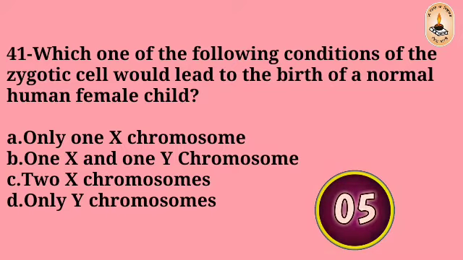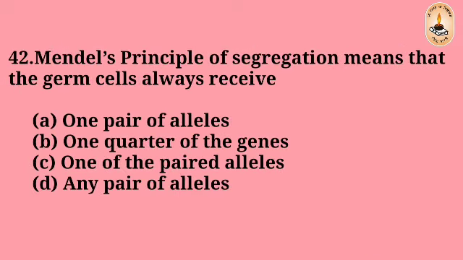The right answer is C. Two X chromosomes. Question number 42. Mendel's principle of segregation means that the germ cells are always recessive, one pair of alleles, one quarter of the genes, one of the paired alleles, any pair of alleles.